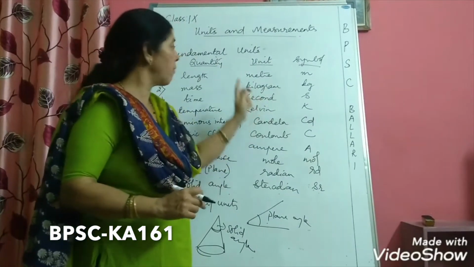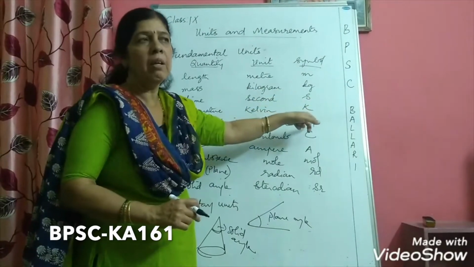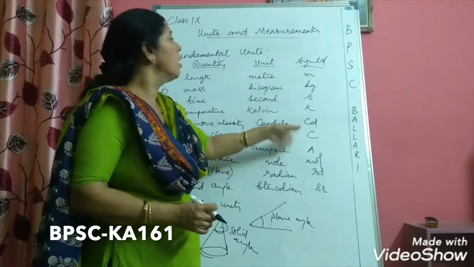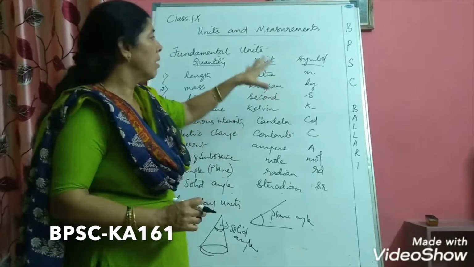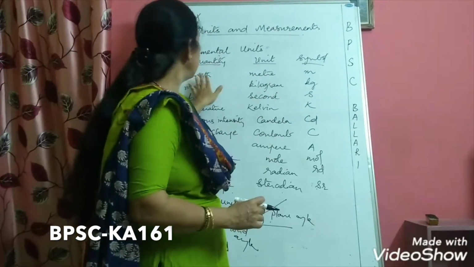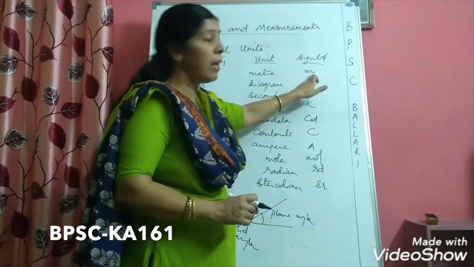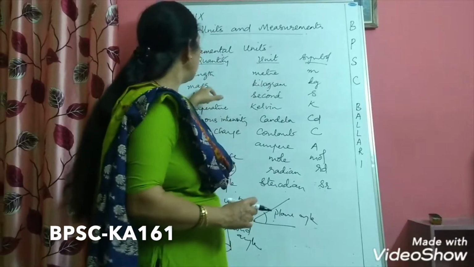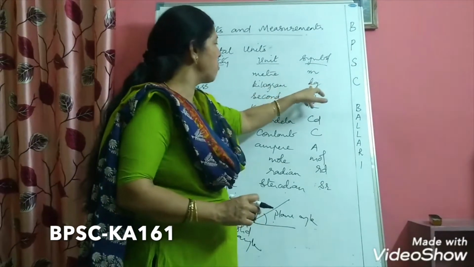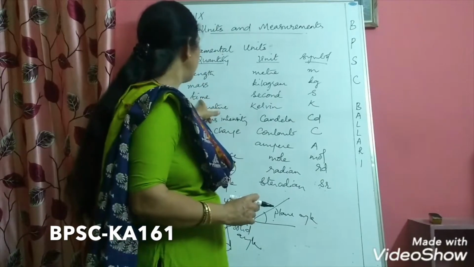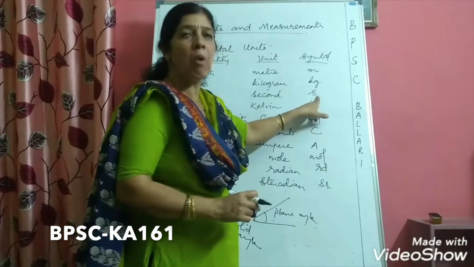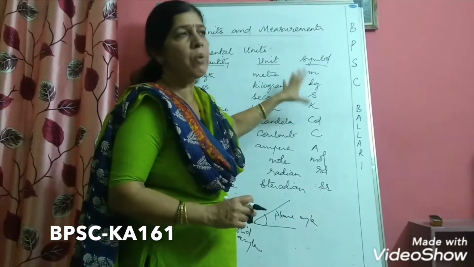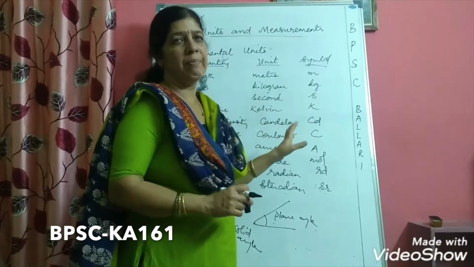And you should also remember that from fundamental units only you can derive the derived units. And whenever you are writing the symbols for any units, you must follow some guidelines. Those guidelines must be followed. Like I am writing here the symbol for length as small m, it is not capital M. Most of the students tend to make such mistakes. When you are writing the symbol for mass, you have to write small k and small g. Likewise, for time, you have to take the symbol small s only. So please try to focus on these things. Try to follow the rules and guidelines whenever you are writing the units.